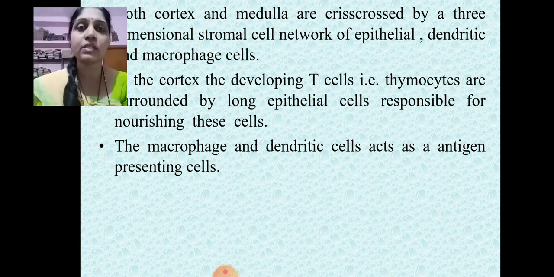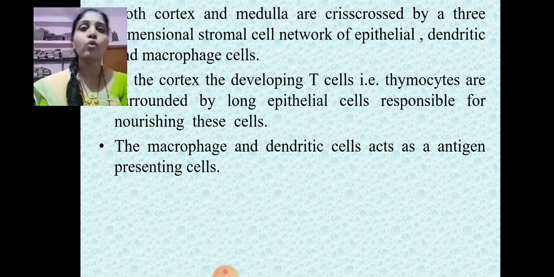Now, the other types of cells majorly present within the cortex are the macrophage and dendritic cells. These macrophage and dendritic cells are responsible for the thymic education of T cells. It means they are educating the developing T lymphocytes on how to interact with antigens and how to identify foreign particles. These macrophage and dendritic cells act as antigen presenting cells, means they are responsible for presenting the antigens to the T lymphocytes.